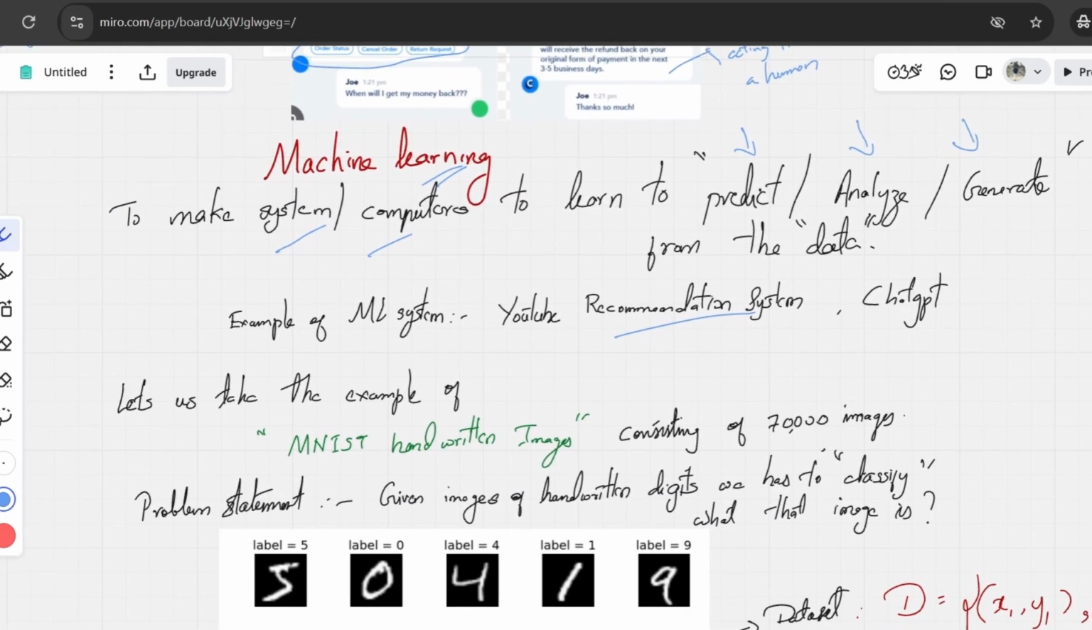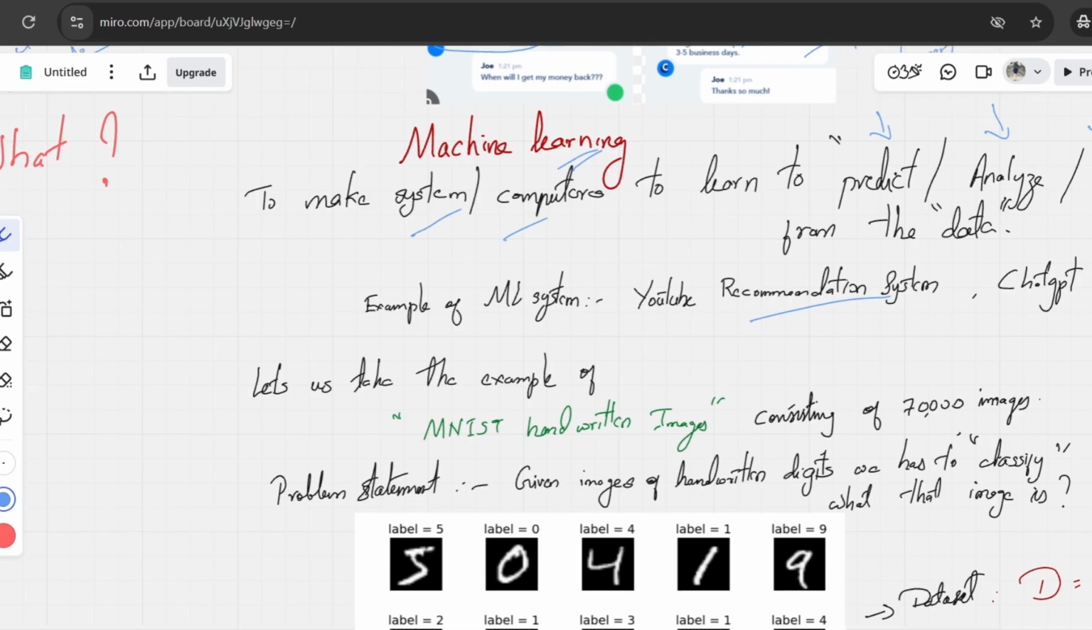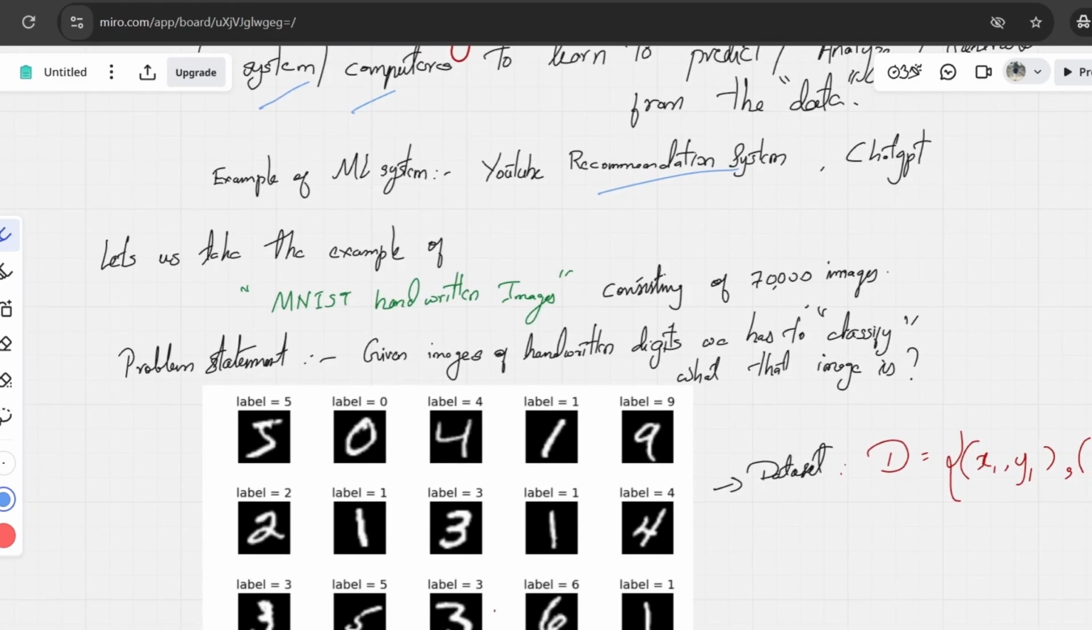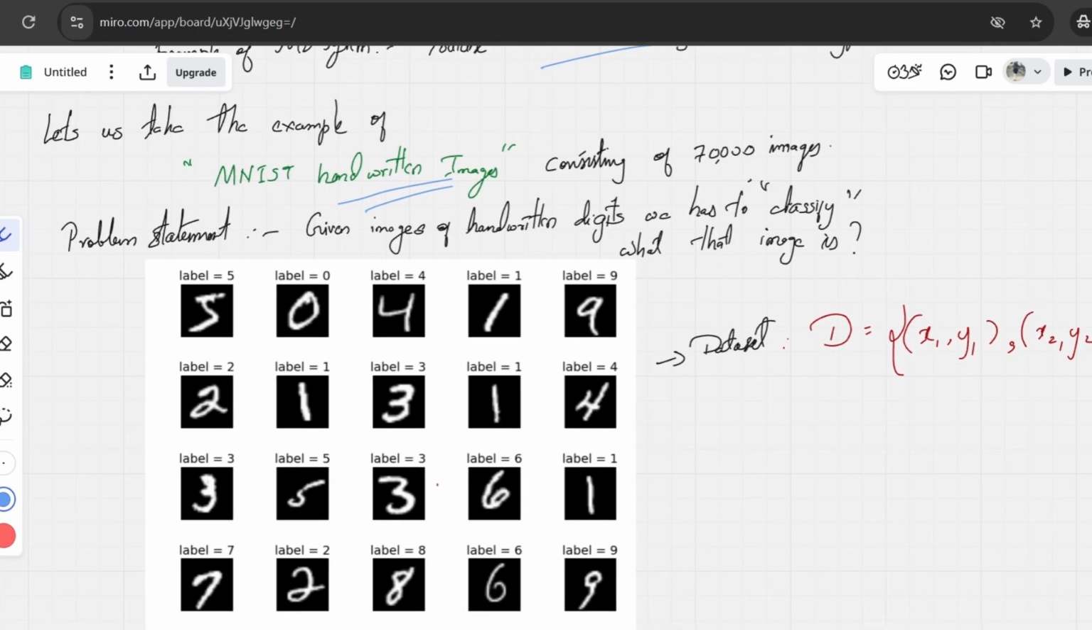So moving on, let us take an example of a machine learning problem to understand what machine learning is and how machine learning will solve that problem. The problem is called MNIST handwritten images. What are those images? The images are handwritten numbers.